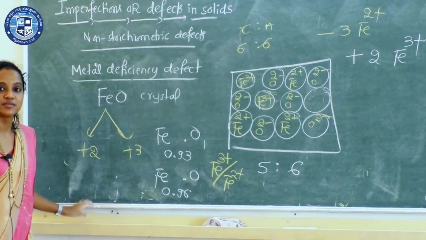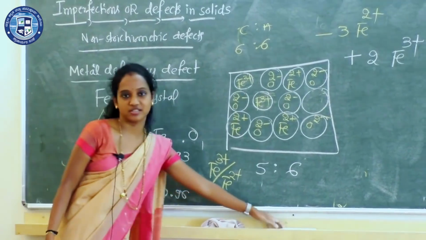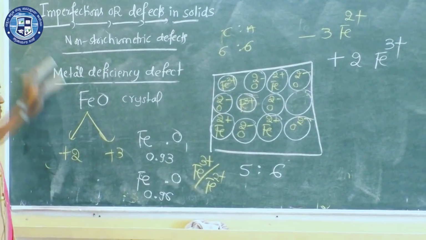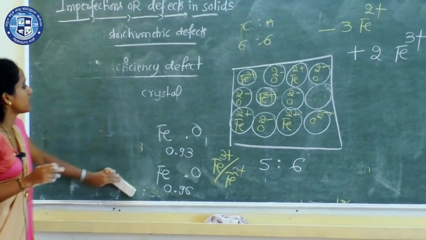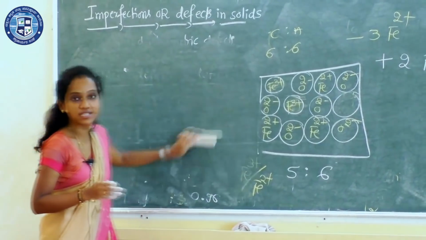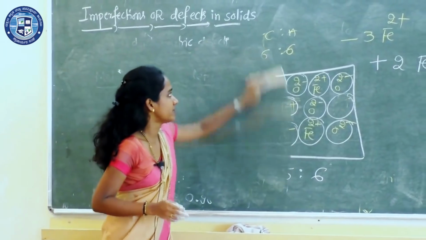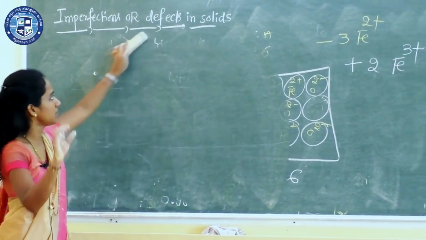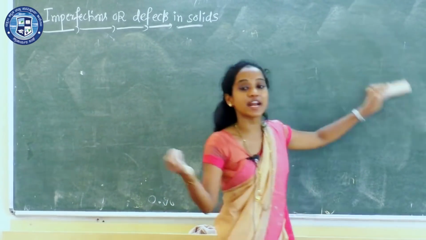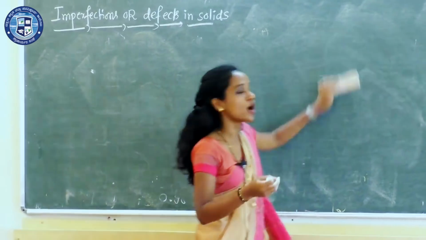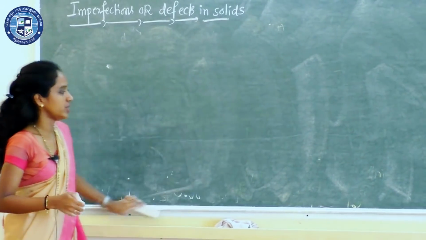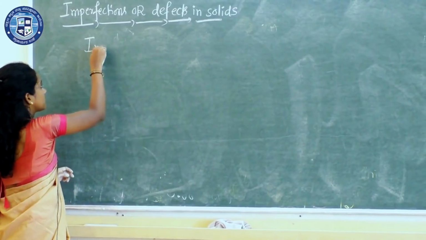Now the third type is impurity defects. So under point defects we have 3 types, right? One is stoichiometric, non-stoichiometric and impurity defects. Now let us discuss impurity defects. It's a simple topic. What is impurity? The name itself indicates we are adding any external or foreign atoms to a particular crystal. So impurity defects.